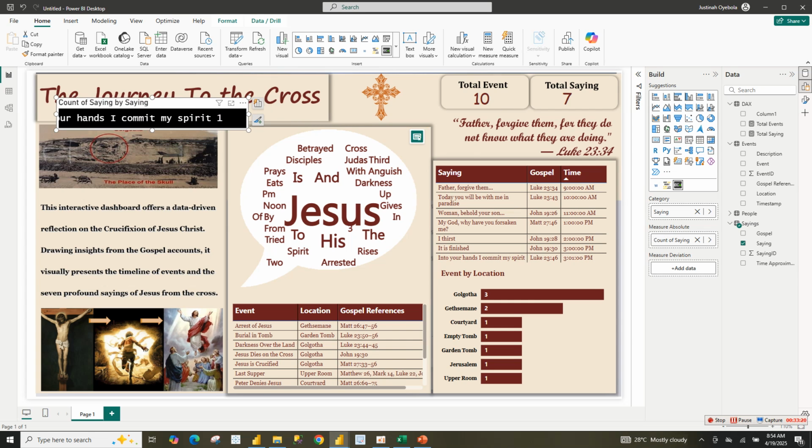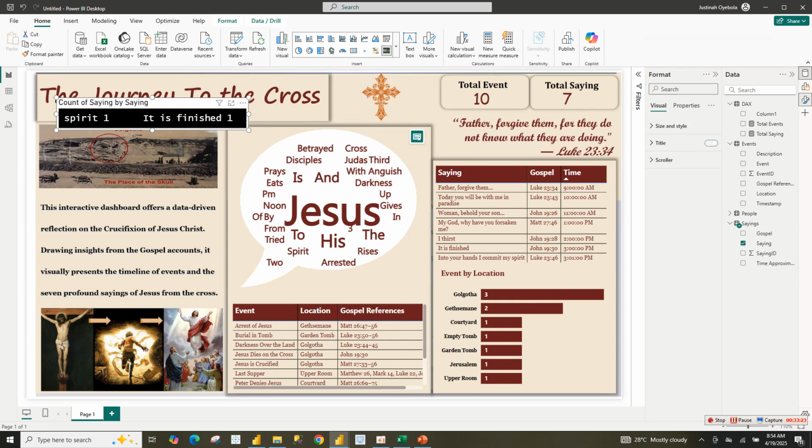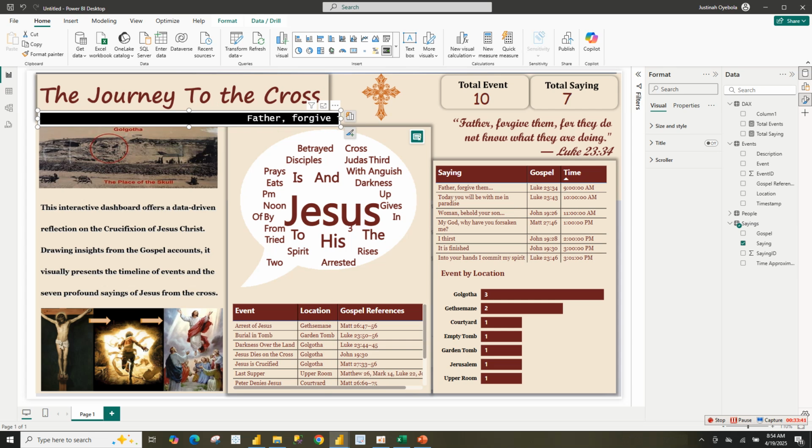So let's format our scroller. Format the title. I'm going to remove that title because I'm looking for a way to put the scroller. So it's better here. The scroller is better here. So now let's format our scroller. Let's show indicator.